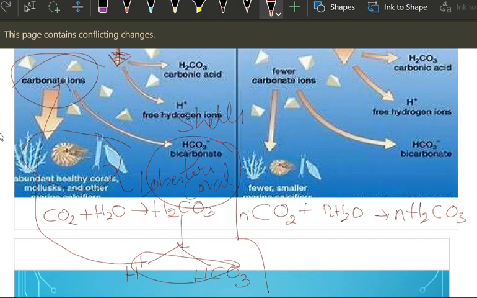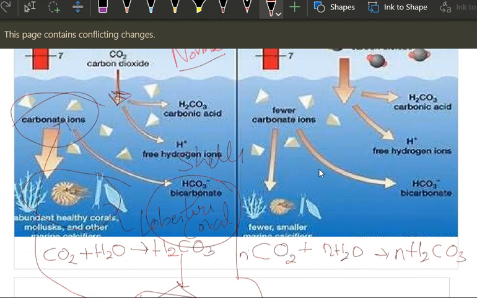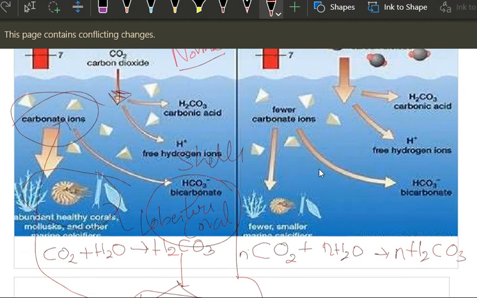Okay, if this carbon dioxide entering into the ocean increases significantly, what will happen? There will be less amount of carbonate ions to get used for these animals, right? There will be no carbonate ions for calcification. Calcification is a process by which these aquatic animals, the marine animals, will create their shells, their houses.